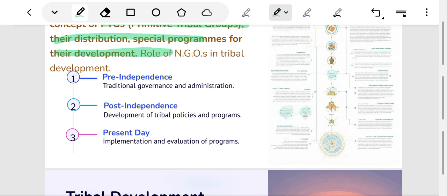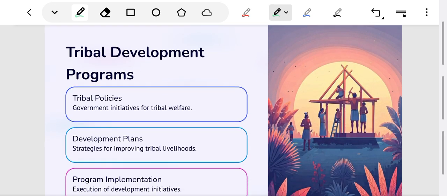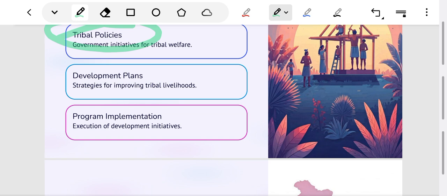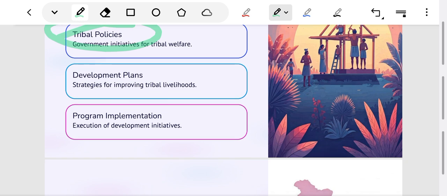Here we will discuss administration during pre-independence, during the colonial period and post-independence and their present status. We will understand the principle of tribal panchayat developed by our first Prime Minister, Jawaharlal Nehru, and highlight its relevance today. It is an integration approach for tribal development. We will discuss various policies and approaches for tribal development. We will understand the holistic background or objective of tribal subplan.